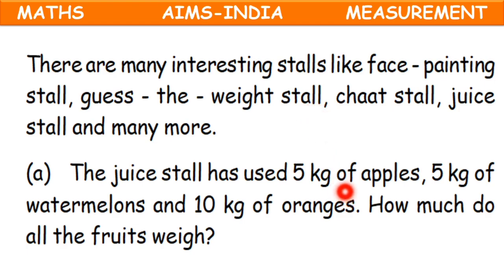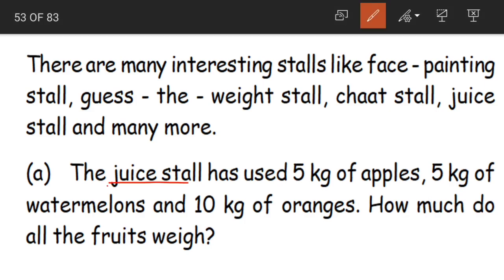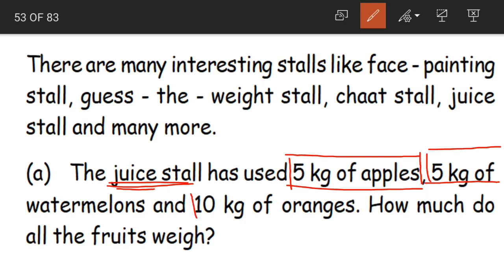The juice stall has used 5 kgs of apples, 5 kgs of watermelons and 10 kgs of oranges. How much do all the fruits weigh? Now what is the question here? The juice stall in the carnival has used, juice stall means what? It's a fruit juice stall. Yes, it uses many fruits to make juice. So our juice stall here has used 5 kgs of apples, 5 kgs of watermelon and 10 kgs of oranges.